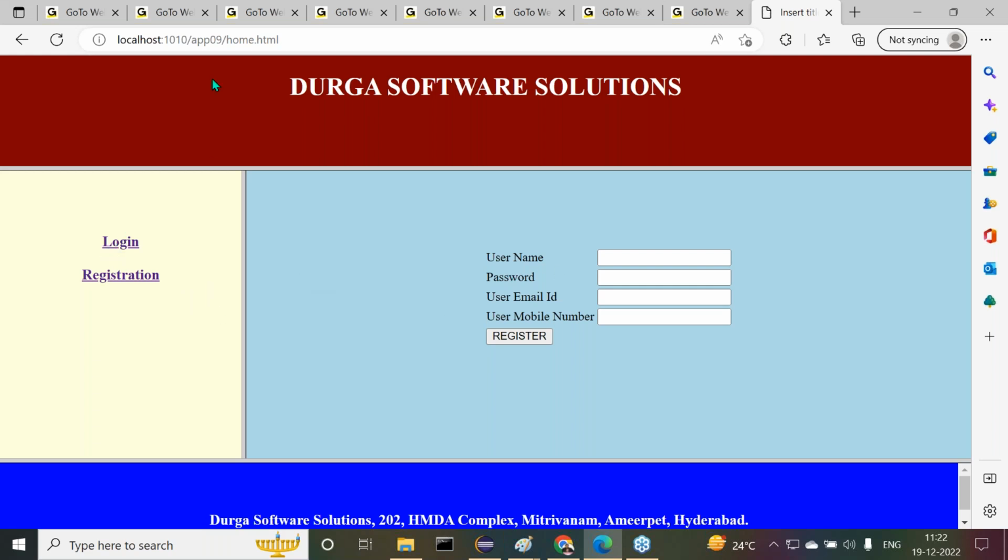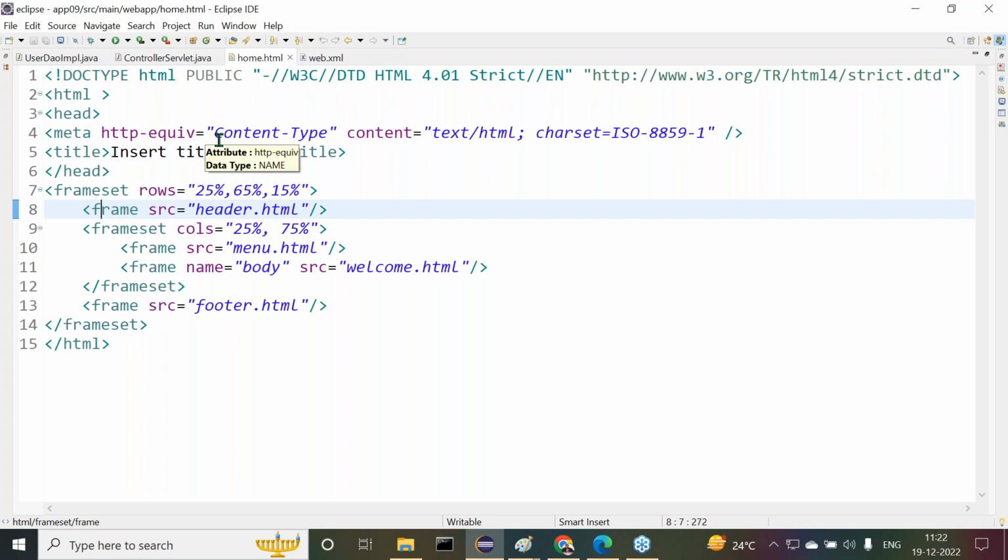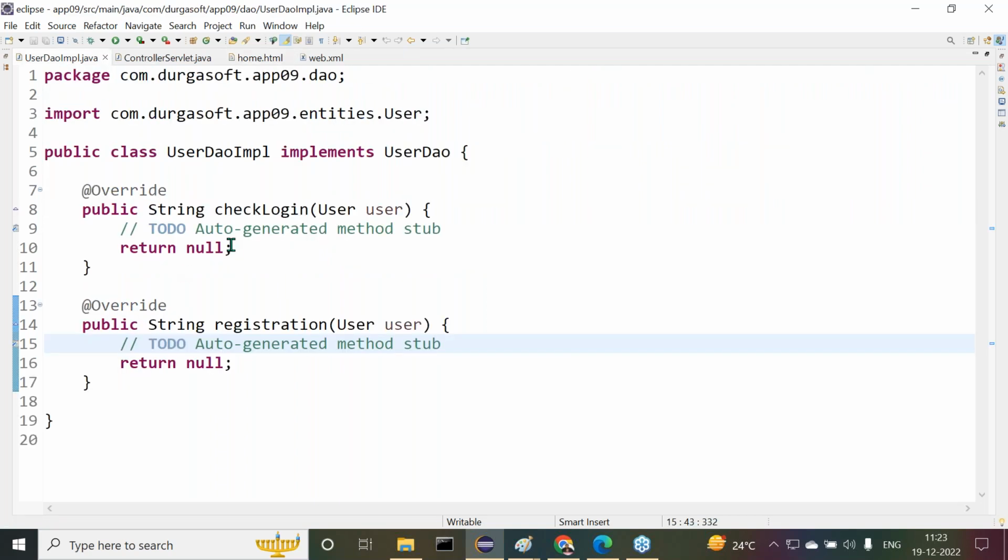Okay, right. If you observe this implementation part, nothing is available here. Inside this, what implementation exists? The user DAO has nothing implemented here. There are two options available: check login and registration. These two things exist here, and now we have to provide our implementation part clearly. I want to provide some implementation for this. Now let us check how we are able to provide the implementation here.